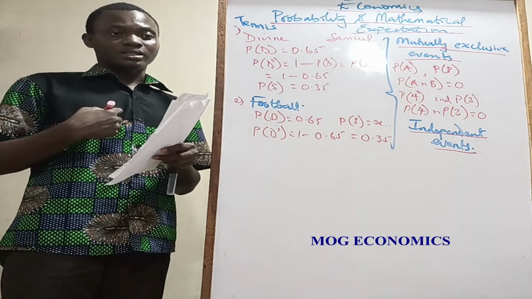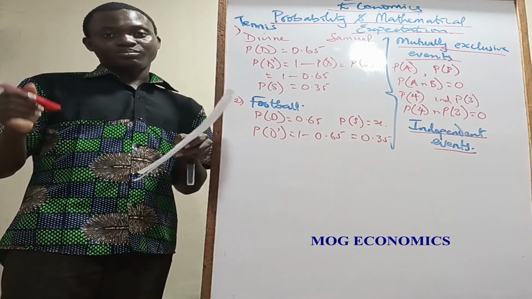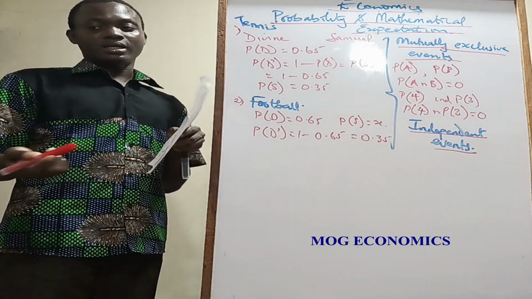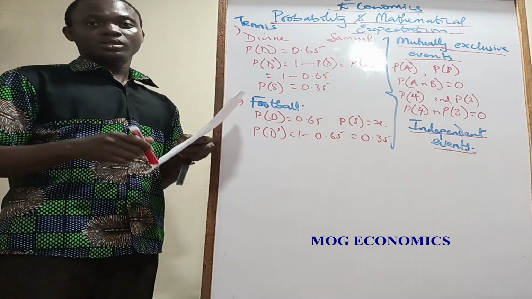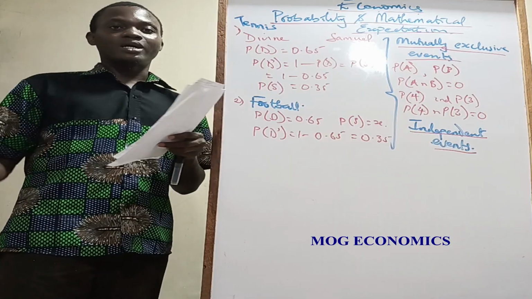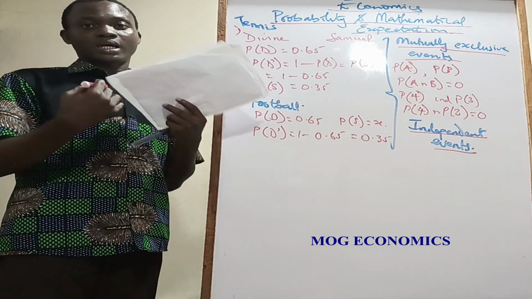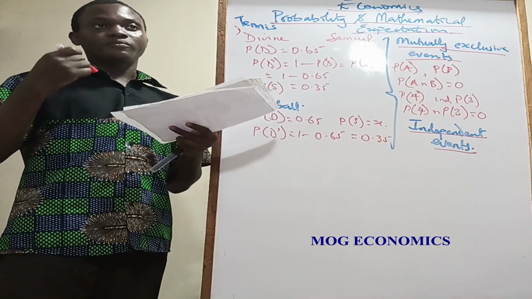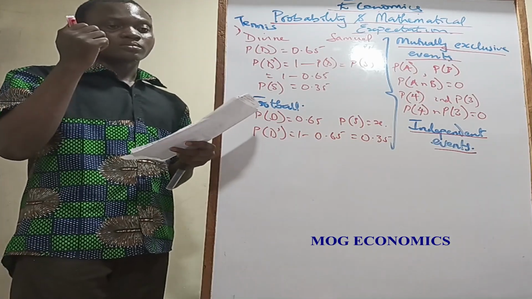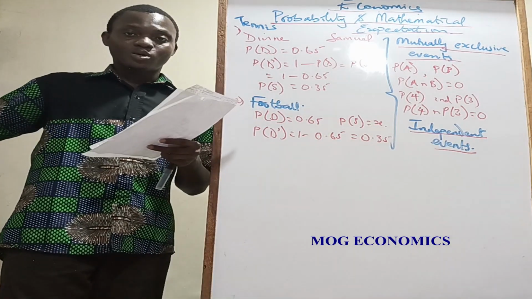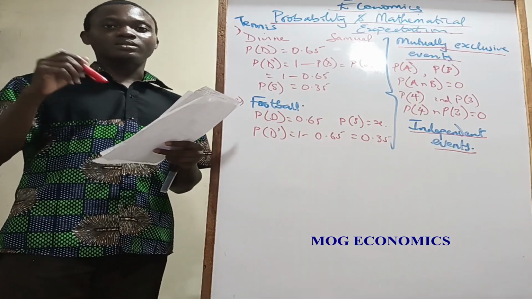This one says they can occur together. The point is that the fact that A has occurred doesn't mean that B cannot occur. Whether event A occurs or not, event B occurs. So that means event B is an independent event.